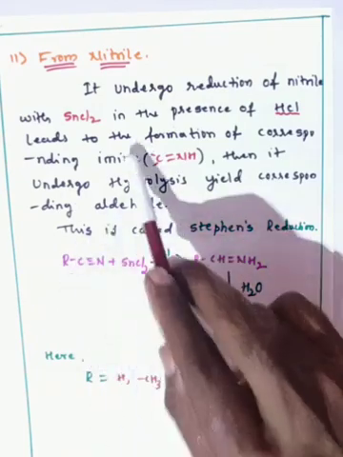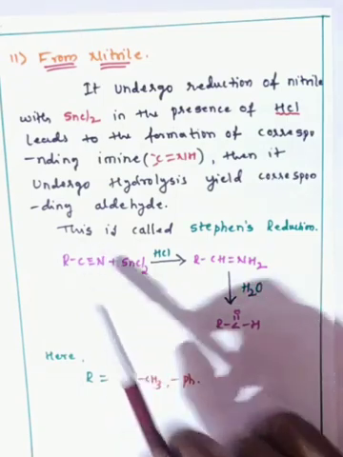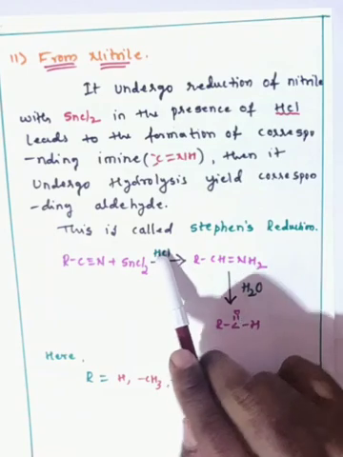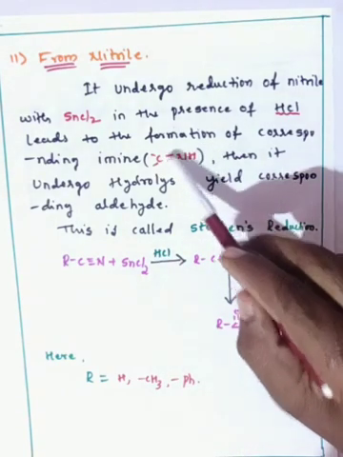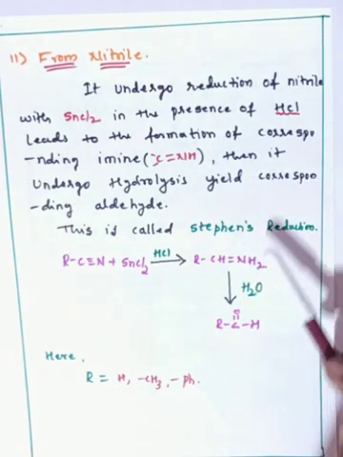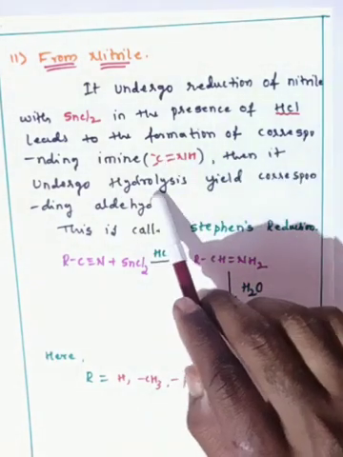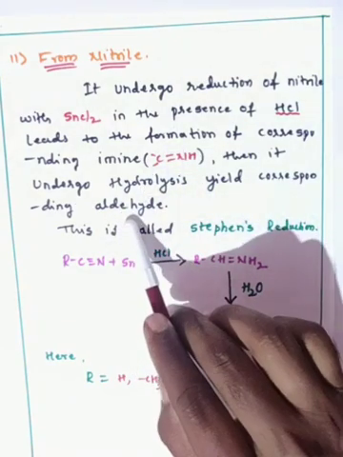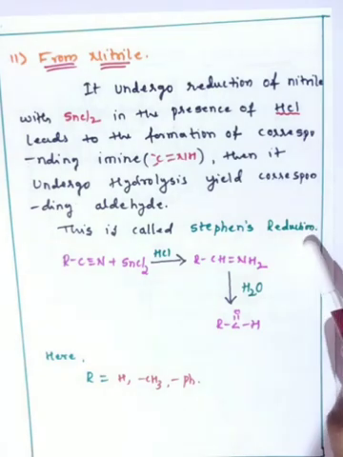That depends on the R group. So nitrile, after reacting with the SnCl2 reagent in the presence of HCl, gives imine. So imines are nothing but C double bond NH molecules; we call them imines. So after formation of imines, further hydrolysis yields the corresponding aldehyde molecule. So this we call Stephen's reduction.